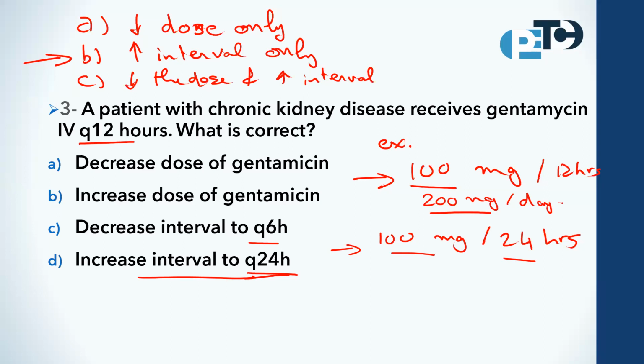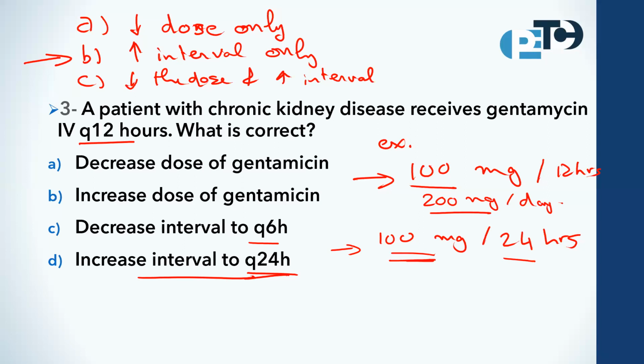If you increase the interval, in this case, the patient will receive 100 milligrams only per day. This means that you decrease the dose and increase the interval at the same time by only increasing the interval.